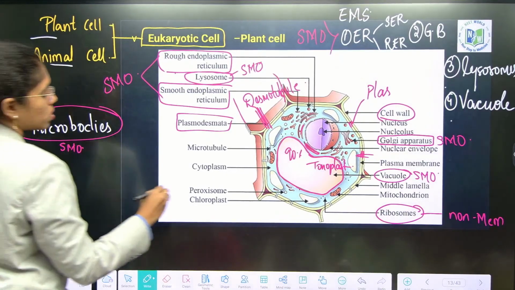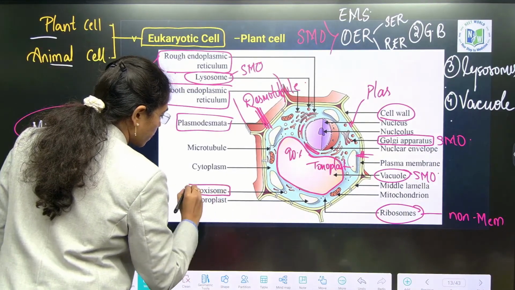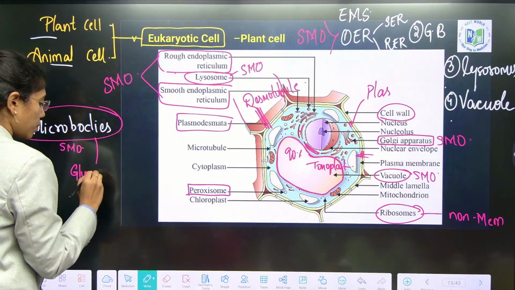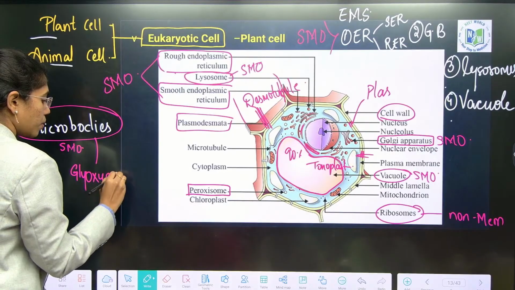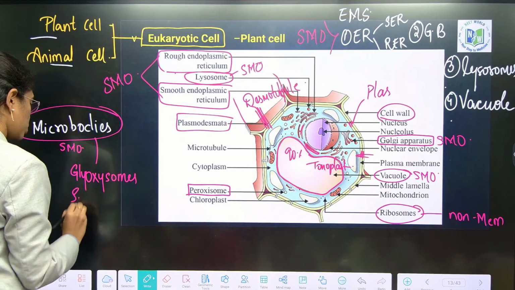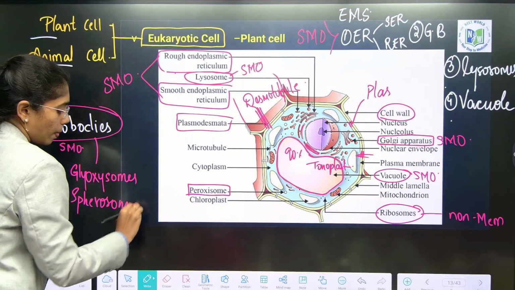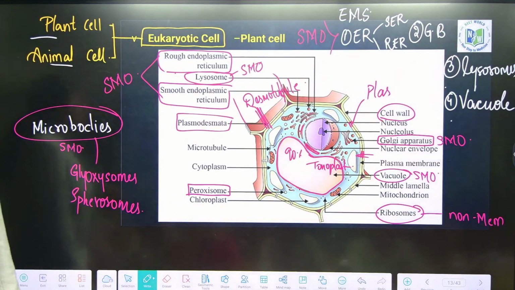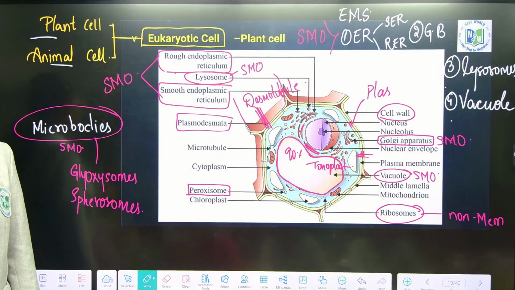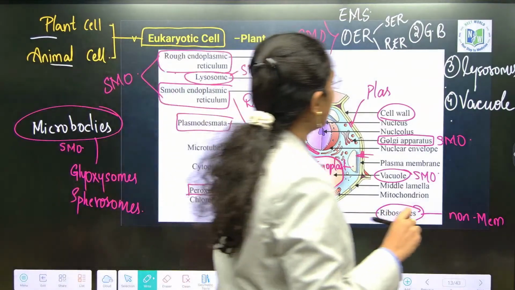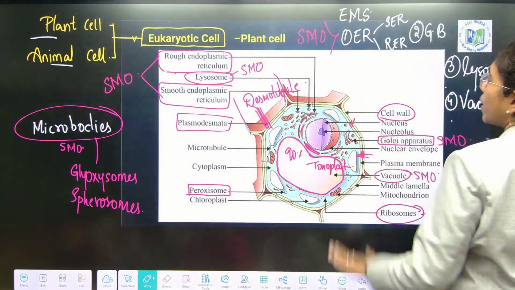Microbodies include peroxisomes, glyoxysomes, and spherosomes. Got an idea on non-membrane bound organelle? The only non-membrane bound organelle in a plant cell is what? Ribosomes. Single membrane bound organelles?